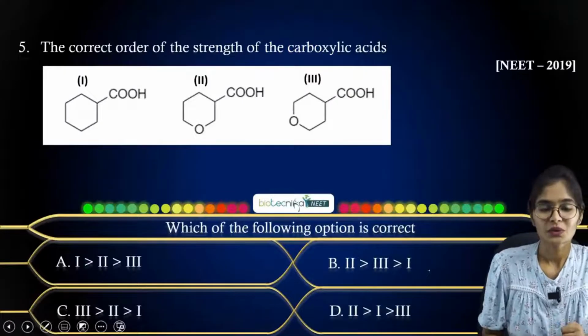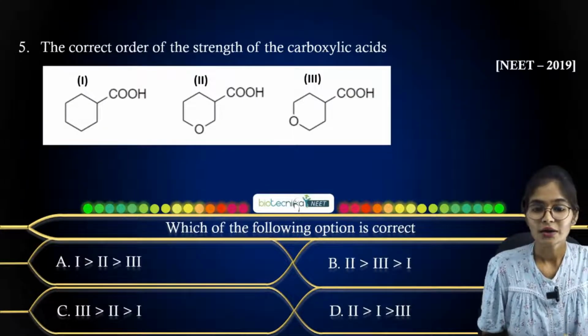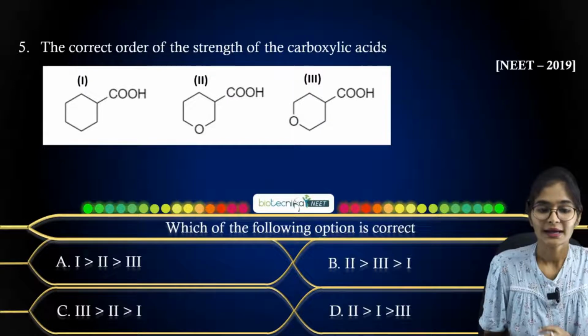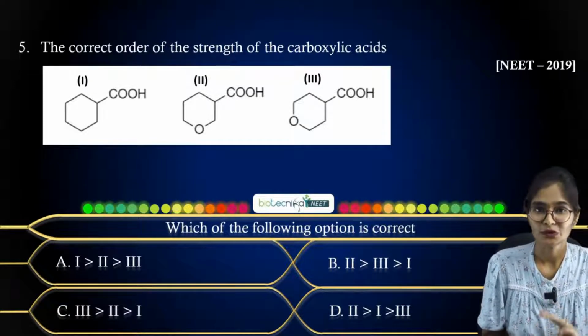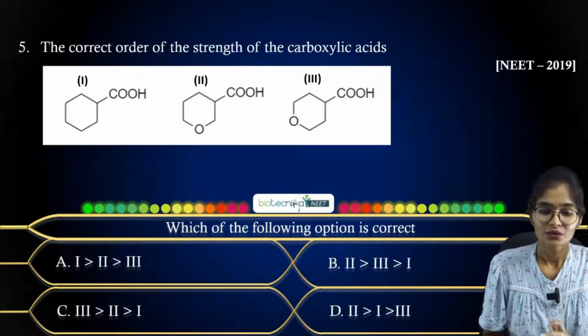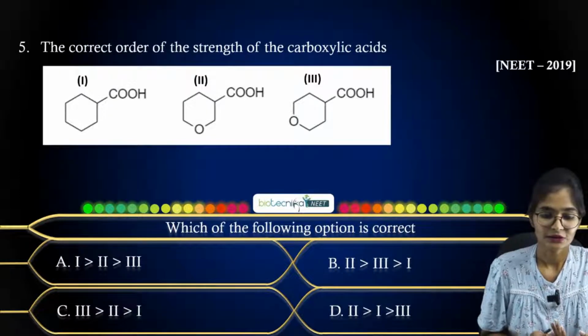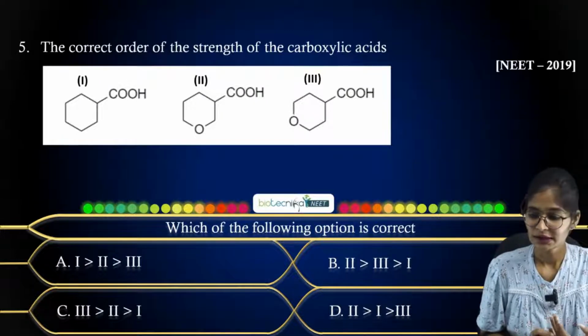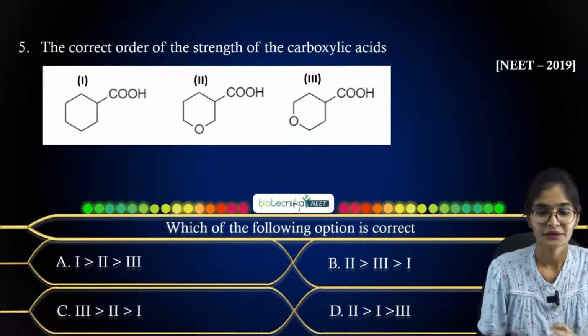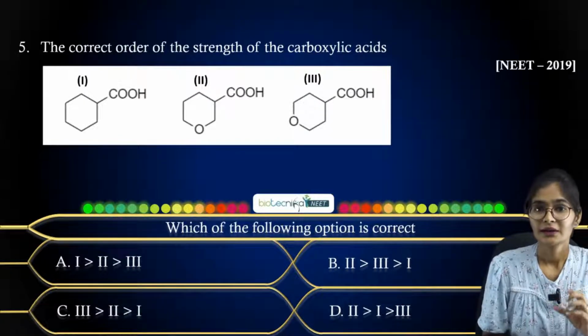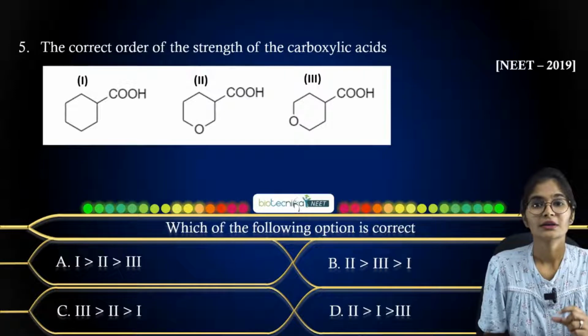The next question is like this: the correct order of the strength of the carboxylic acids. They have given three types of carboxylic acids. Now you have to tell me which carboxylic acid has the higher acidic strength. Options A, B, C and D: 1, 2, 3; 2, 3, 1; 3, 2, 1; and 2, 1, 3, you have, right? So just think about the effects present in the organic compound.